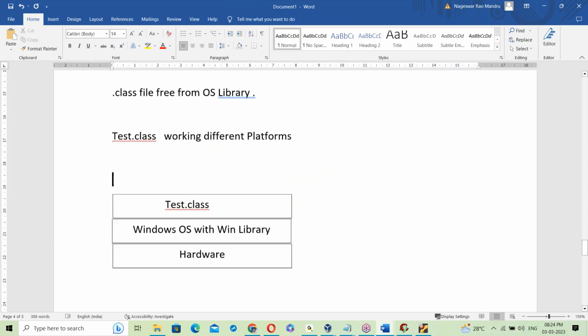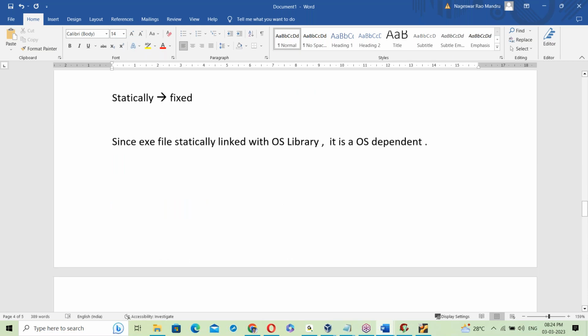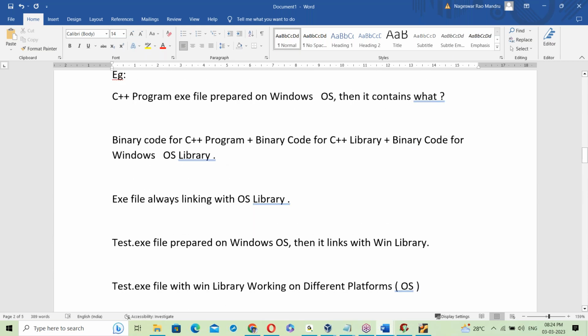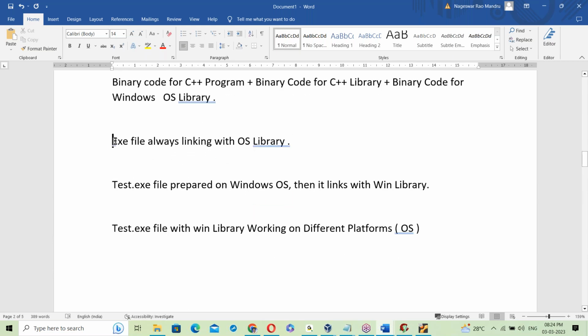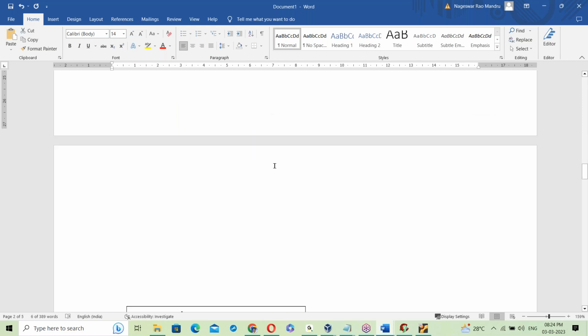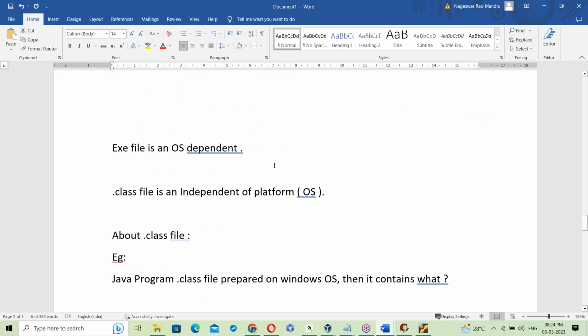Suppose it is an exe file, what happens here? In the case of an exe file, at the time of creation itself, the exe file is always linked with the OS library. So it is already linked. But the Java program, the dot class file, is not linked here.